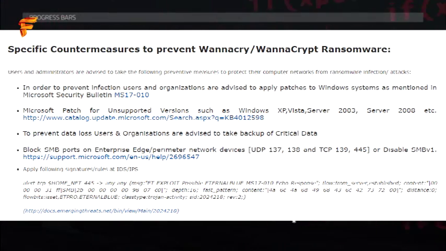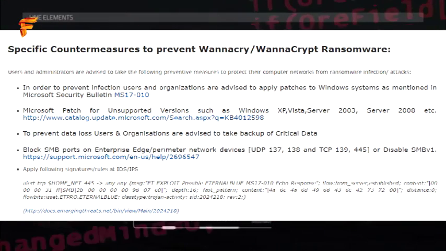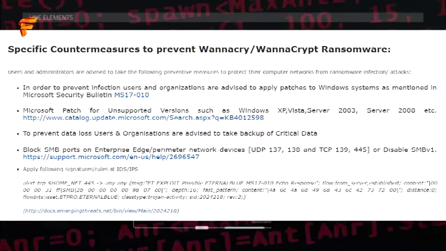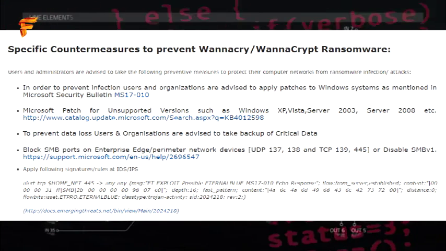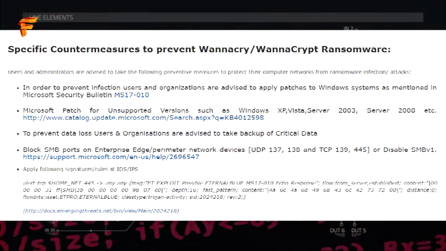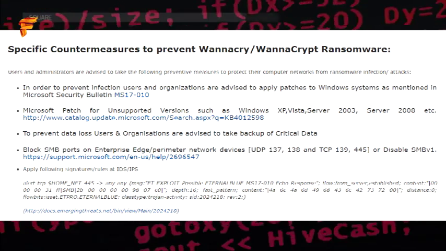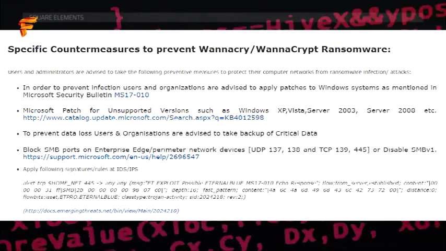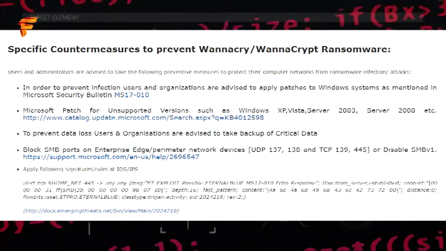Specific countermeasures to prevent WannaCry or WannaCrypt ransomware. In order to prevent infection, users and organizations are advised to apply patches to Windows systems as mentioned in Microsoft Security Bulletin MS17-010.